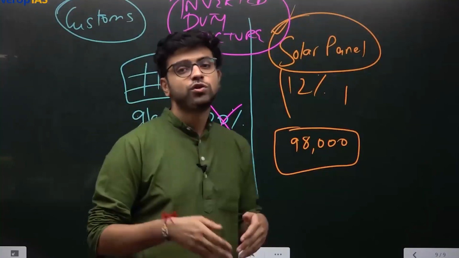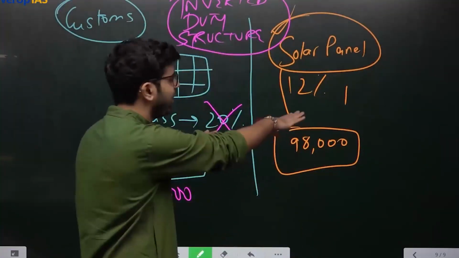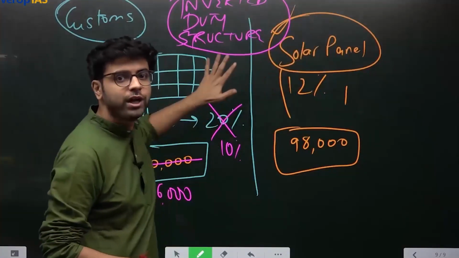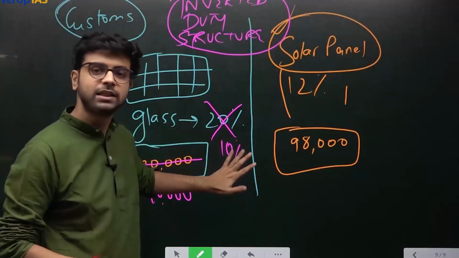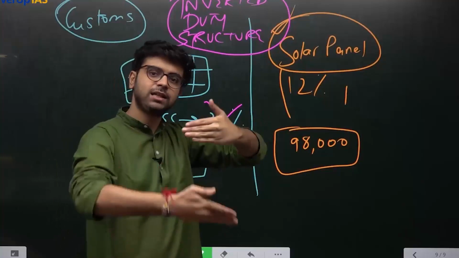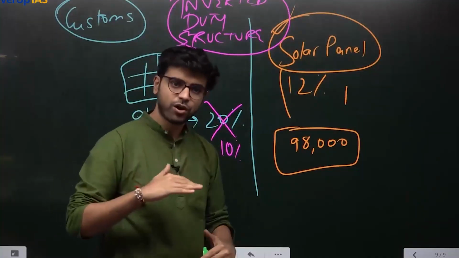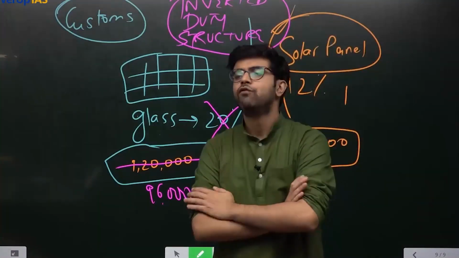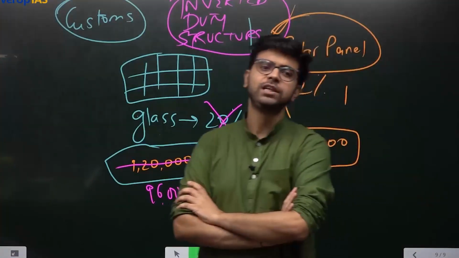Anomaly was changed. So how to rectify this anomaly? Either you increase tax on import of solar panels or you reduce tax on import of glass. That is how. So if it is inverted, you make it straight. Yes or no? So there are a lot of ancillary topics which are remaining. What all did we see today?